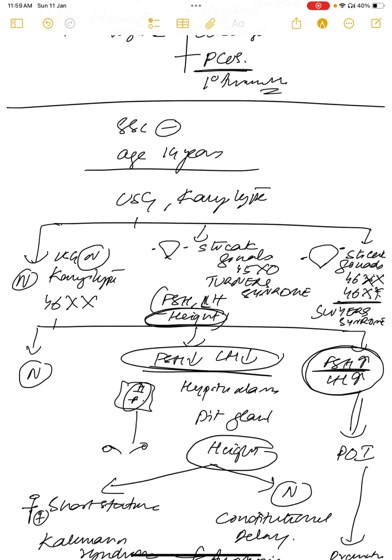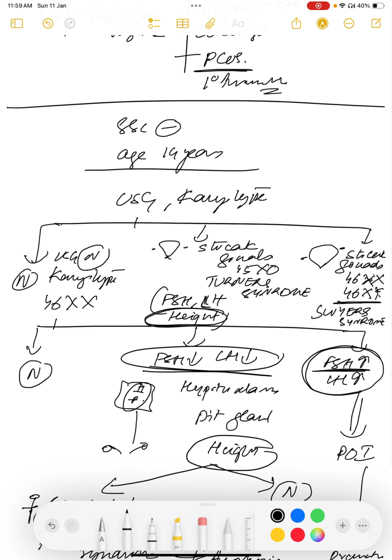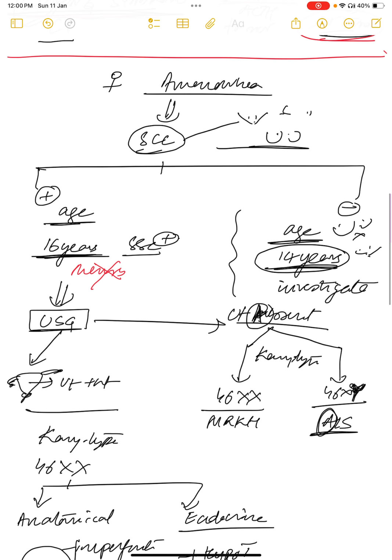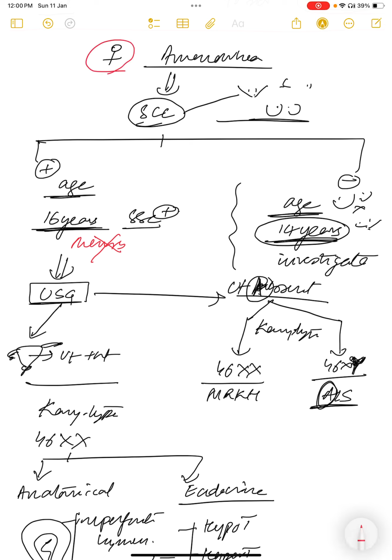So this is about secondary sexual characters absent in a 14 years girl. Now once again I'll repeat the primary amenorrhea thing. First thing, if a girl came with primary amenorrhea, then you will see the secondary sexual characters, that is pubic hair, axillary hair, and breast. If secondary sexual characters are present, then she is 16 years old. By this time she's in 10th standard. She needs to get the periods, but she's not getting menses. Then you'll go for ultrasound.